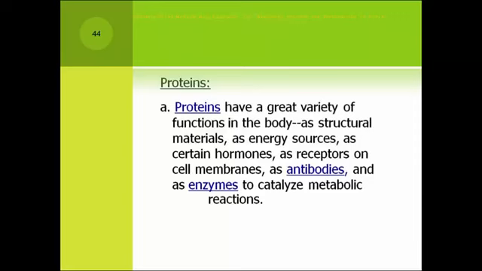There are cell receptors on our membranes that are proteins. Antibodies that fight infection are proteins. Enzymes that speed up all of our chemical reactions are proteins. In one mammalian cell, there may be as many as 10,000 different types of proteins.